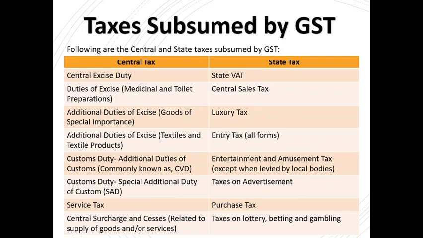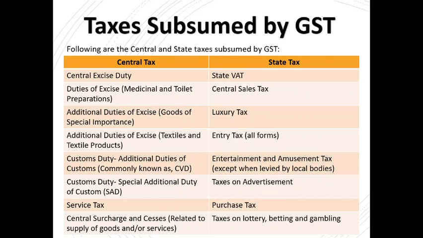Additional duties of excise on goods of special importance has been subsumed in GST. Additional duties of excise, textile and textile products. Customs duty, additional duties of customs, commonly known as CVD, that is countervailing duty. Customs duty, special additional duty of customs, that is SAD. Service tax, central surcharge and cesses related to supply of goods and/or services.